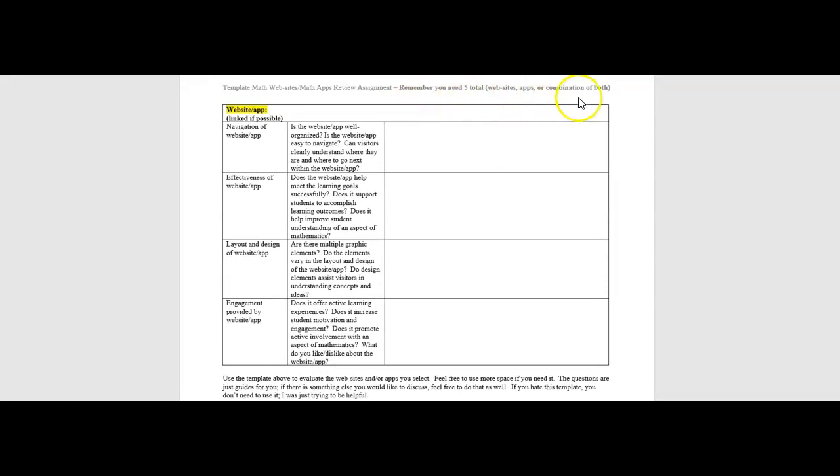So you'll see, remember you need 5 total websites, apps, or a combination of both. So if you're someone who, my parents, if they were doing this assignment, they wouldn't know what an app was. So they would not choose any of the apps. Okay, so you can choose 5 websites if you want. You can choose 5 apps if you want, or you can choose a combination of both. Maybe you want 2 websites and 3 apps, okay? Maybe you want 4 websites and 1 app.